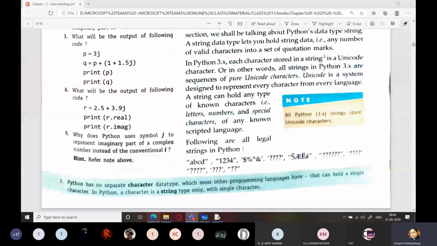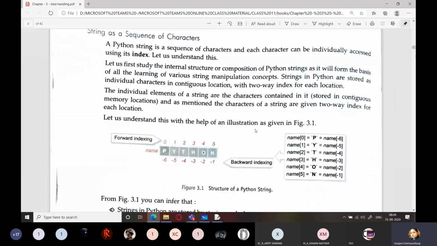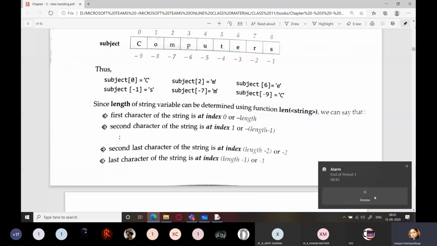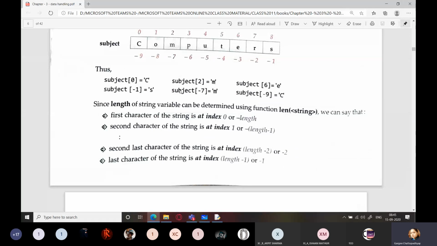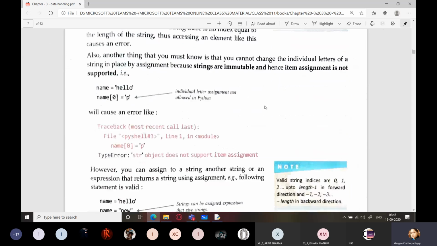Now other things, strings we already know. You already have studied about strings. They are a sequence, they are immutable, that is, in place item assignment is not allowed. All these assignments which you see here are not allowed in case of strings. Hence, if you want to change any part of the string, you have to altogether reassign it into a new string.